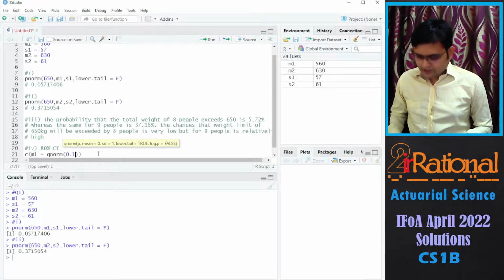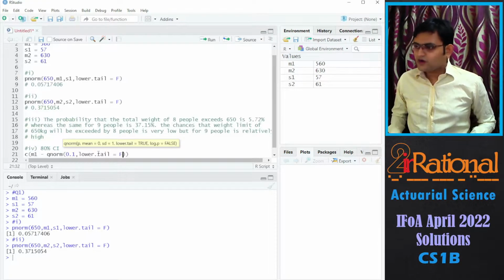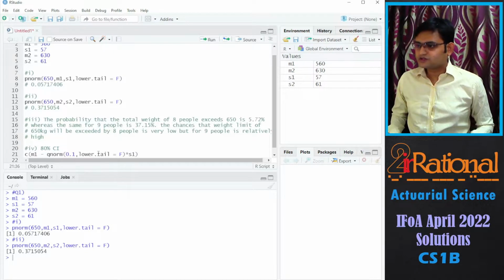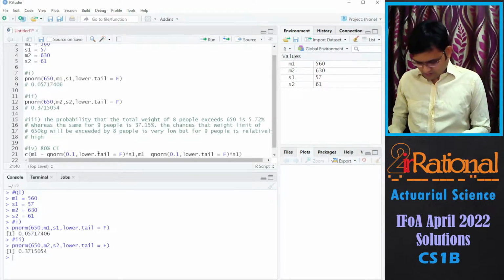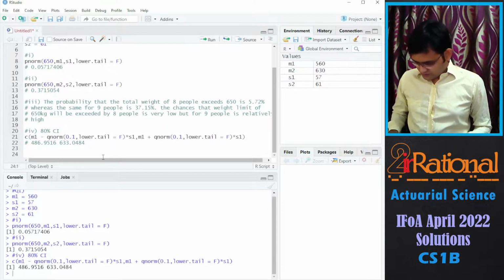With one side we'll have 10% of the probability, lower tail false, multiplied by the standard deviation, and for the other side I'll just copy this, paste, and instead of minus I need plus. So the confidence interval comes out to be this.